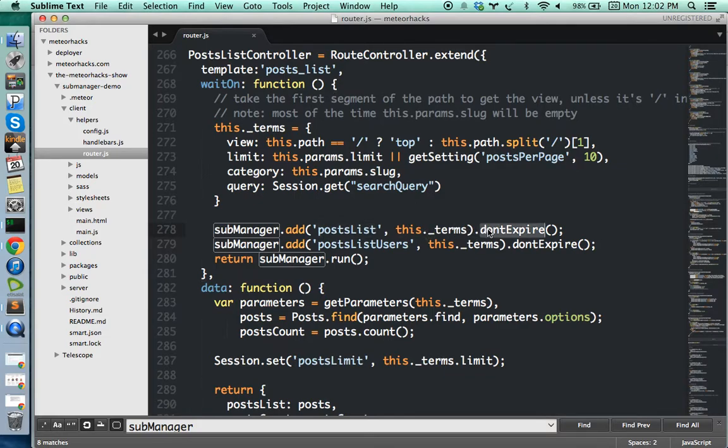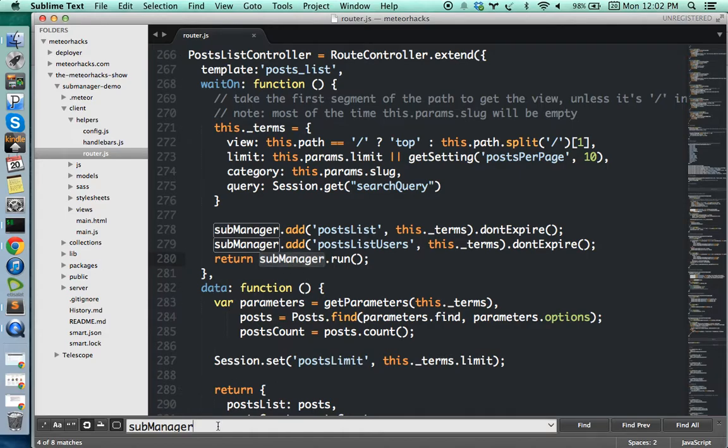After that, I'm saying don't expire. The home page is not expiring, so it will be kept forever, all the time with your session. I have these two subscriptions as don't expire, and at the end I'm calling subManager.run and returning that subscription. So it just works as you expected, and it's working, right?